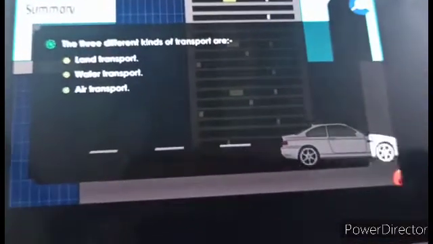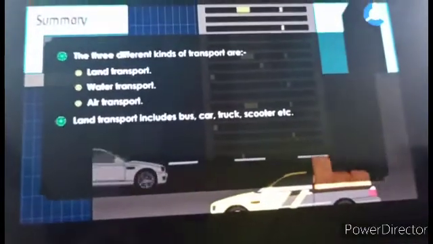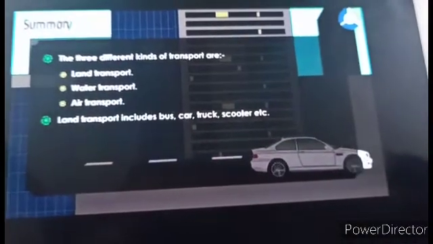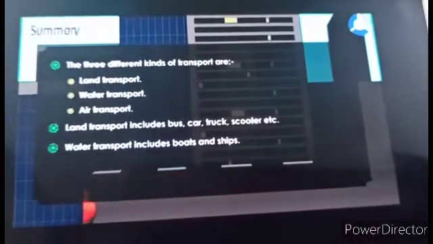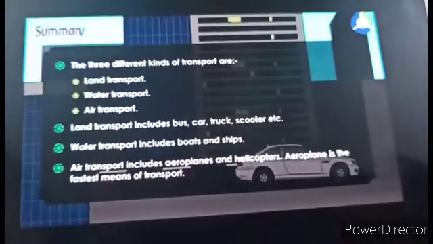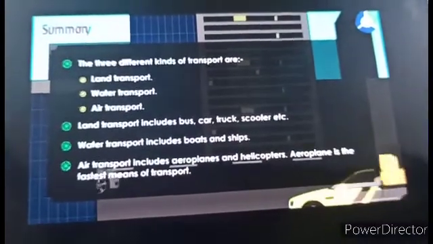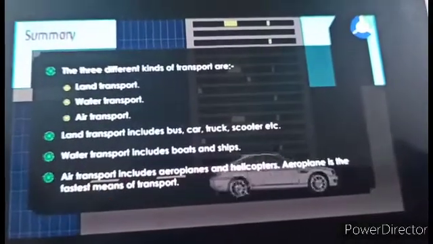The three different kinds of transport are land transport, water transport, air transport. Land transport includes bus, car, truck, scooter, etc. Water transport includes boats and ships. Air transport includes aeroplanes and helicopters. Aeroplane is the fastest means of transport.